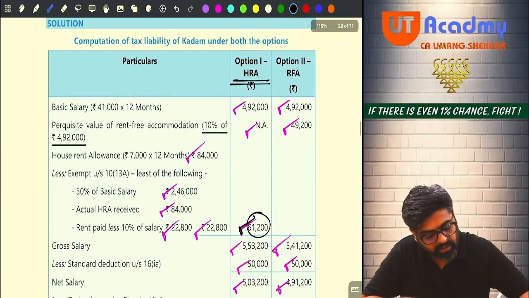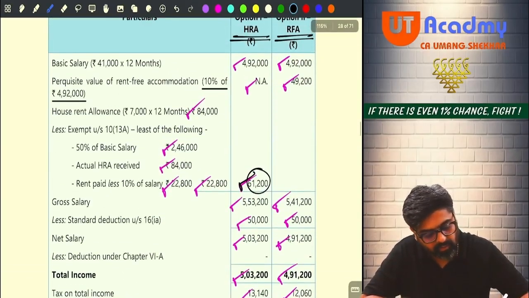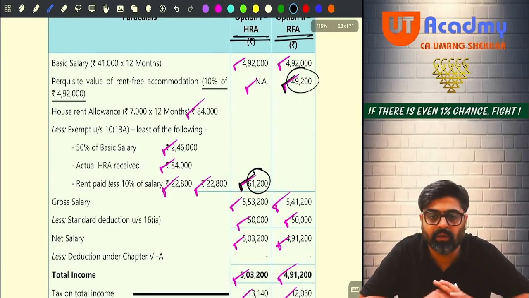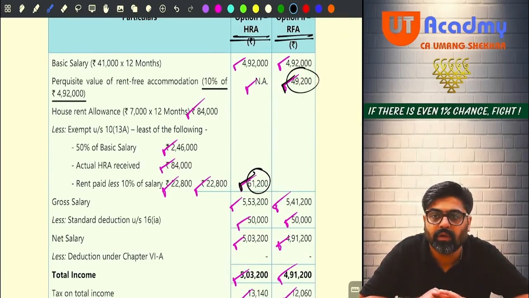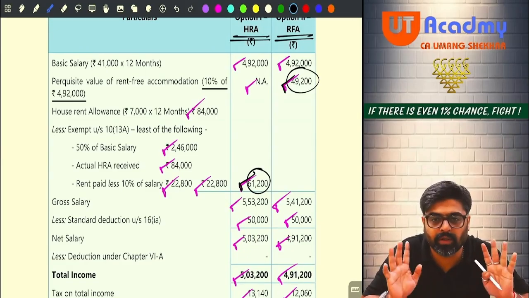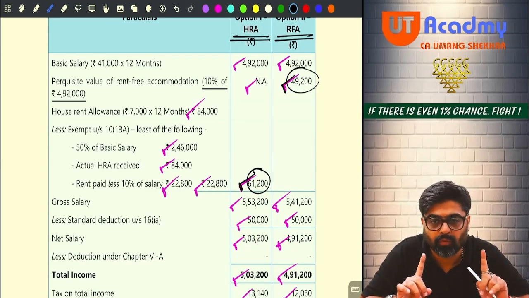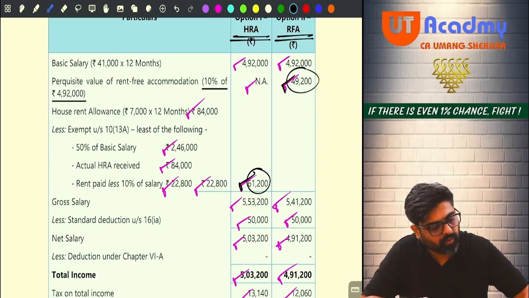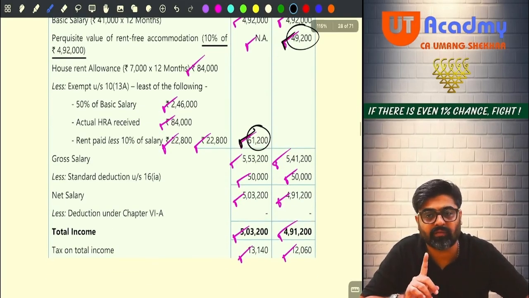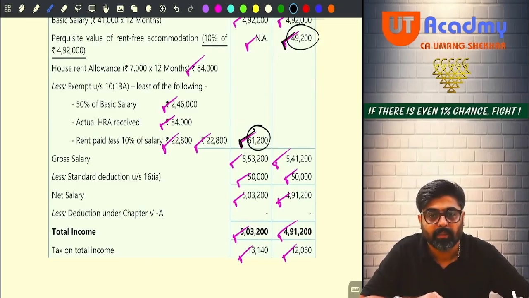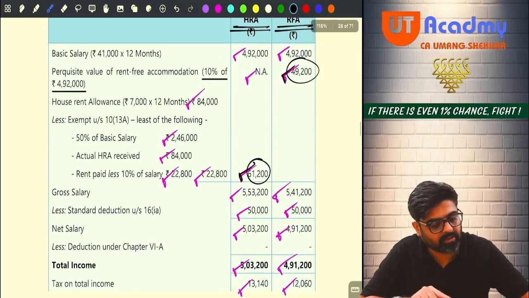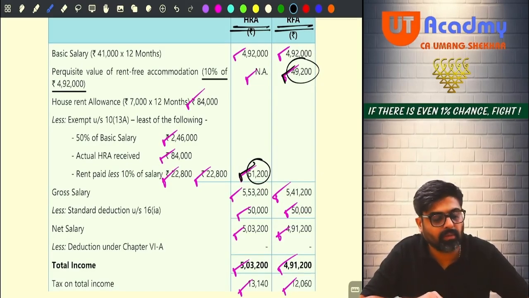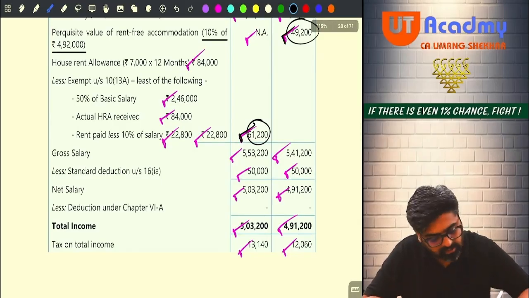So if you are taking the option of HRA, your 61,200 HRA will be taxable. And if you are taking the option of RFUA, then your 49,200 RFUA value will be taxable. Your basic salary remains the same in both the options. So first option, HRA option, your taxable salary will be 4,92,000 plus 61,200, which is 5,53,200. But in your RFUA option, your taxable salary will be 4,92,000 plus 49,200. It will be 5,41,200. Can you see this, everyone?